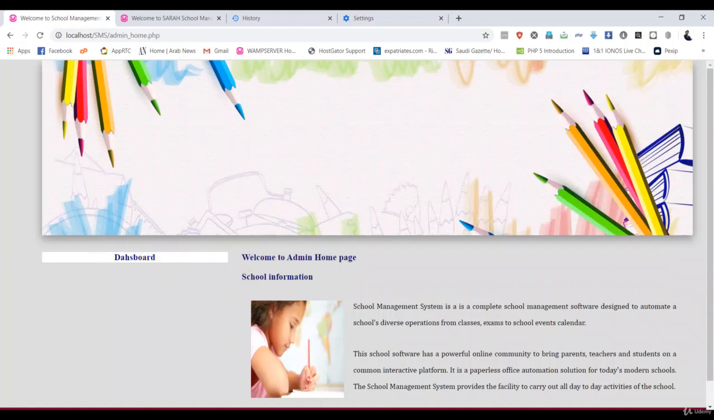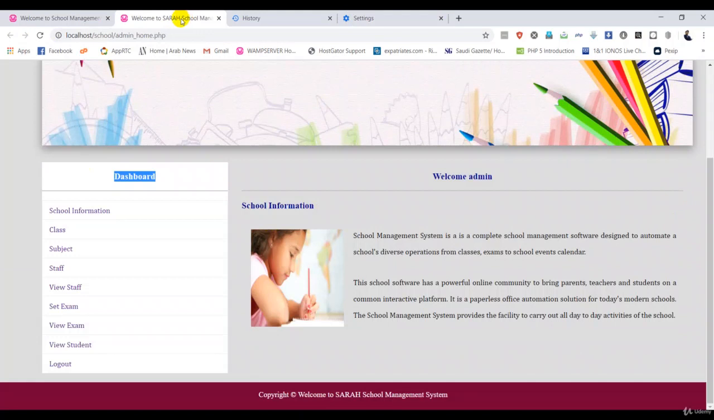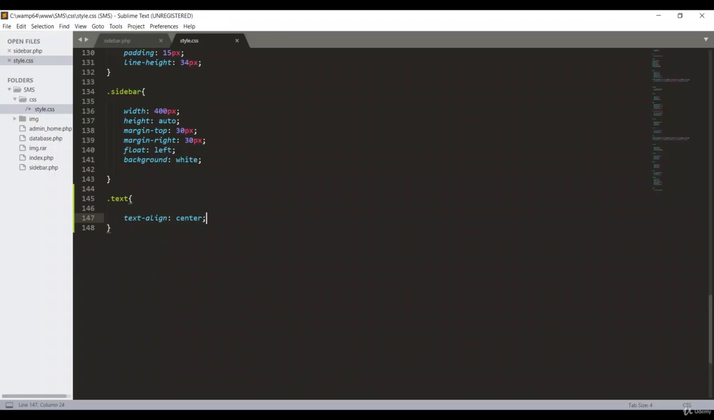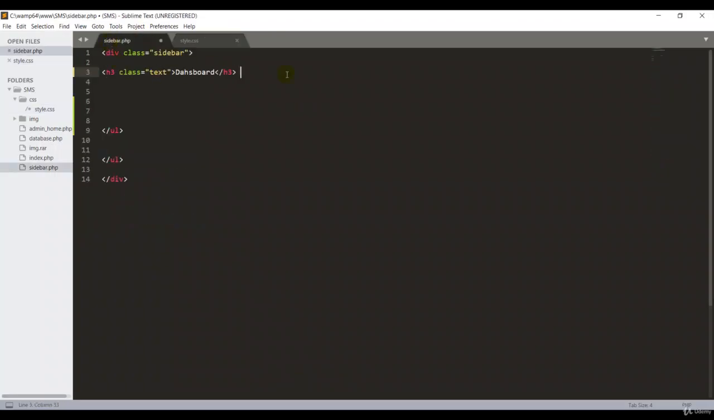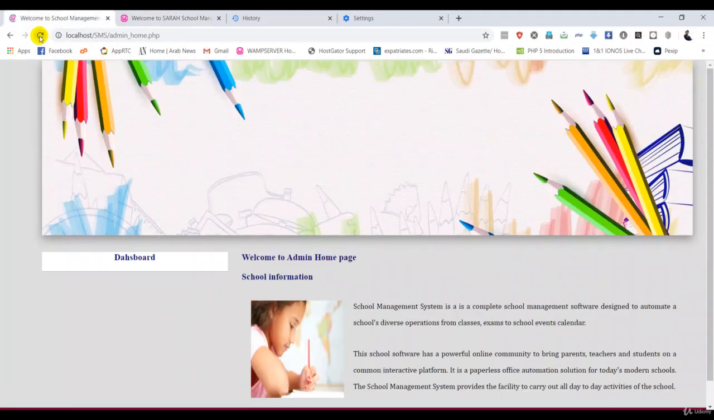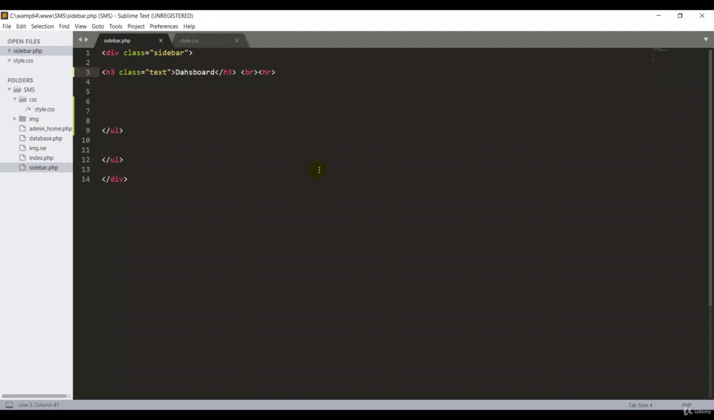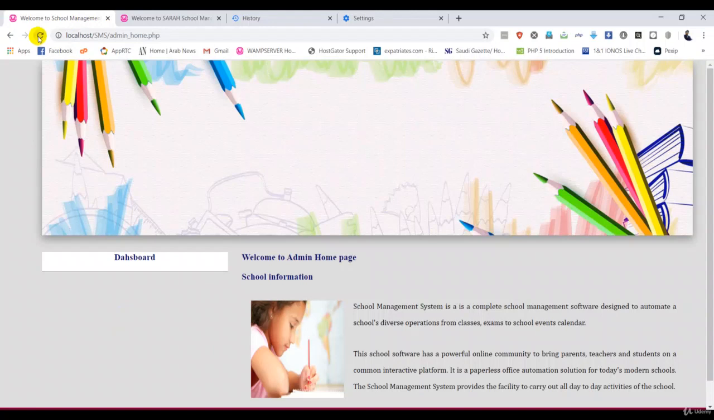Now we need another list here, guys. Let me put a horizontal line here, in the sidebar.php. Then I put some br tags, then again type hr for the line. Go back here and refresh. I got the line here, guys. Then I put one more br tag to go to another section, another line. Here we go, guys.